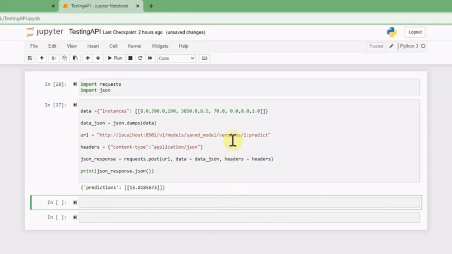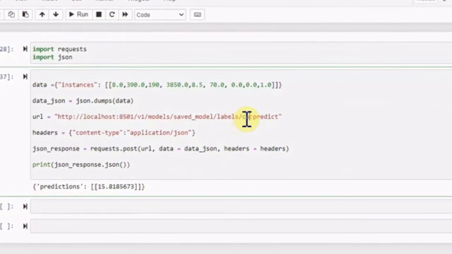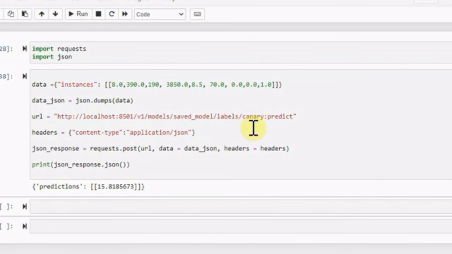For the testing of the API, we just need to change these versions to labels and this one to Canary or stable. So if we use the Canary and if we use the stable, we can see that we are receiving back some results. Here our models are the same, however this has been just for demonstration purposes, and basically these two models can be different. One model, the Canary model, can be a test model in which we have performed some improvement, and the stable model is the model which we would like to use reliably for rendering results to customers, for example.